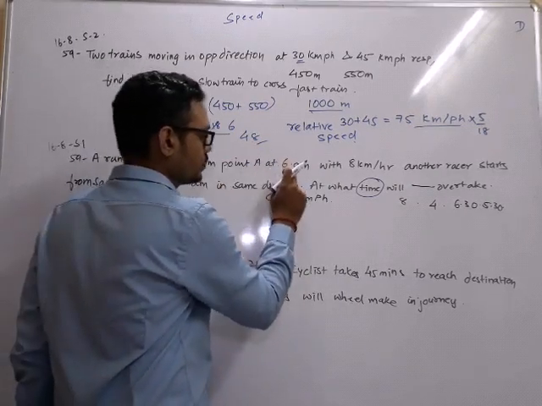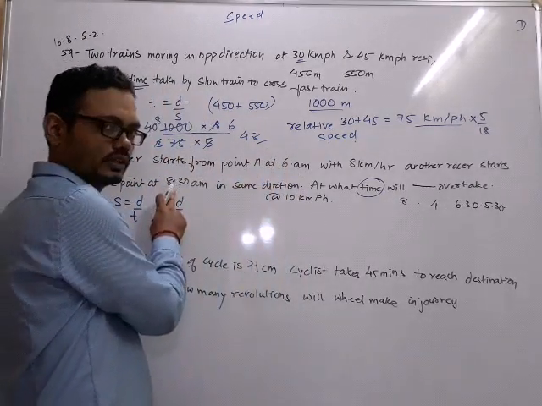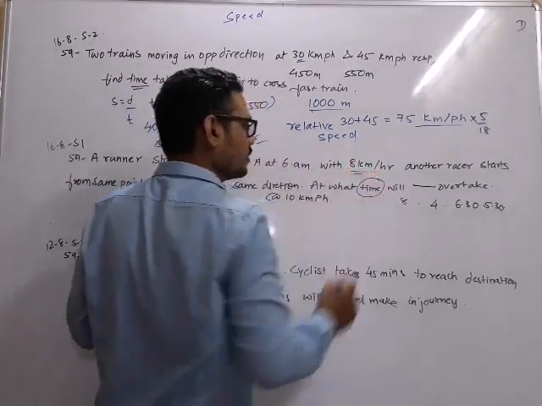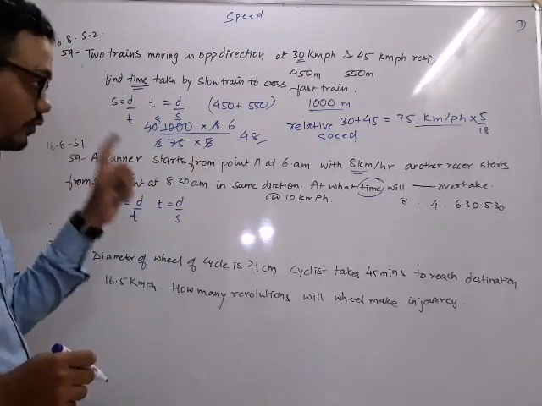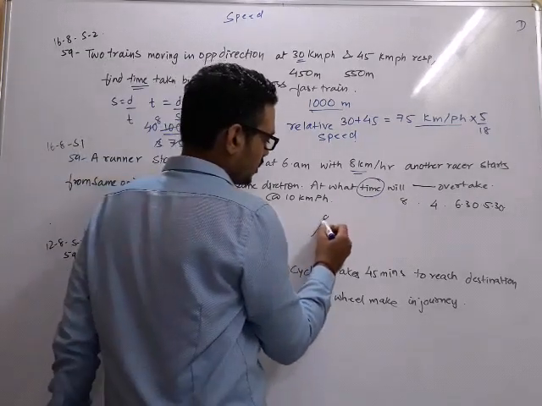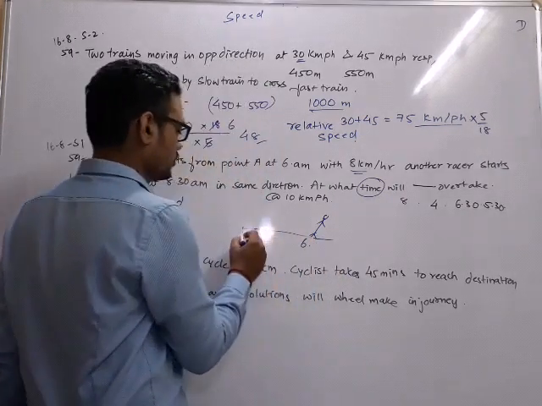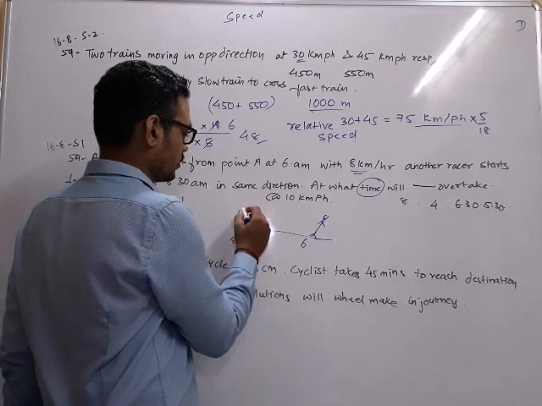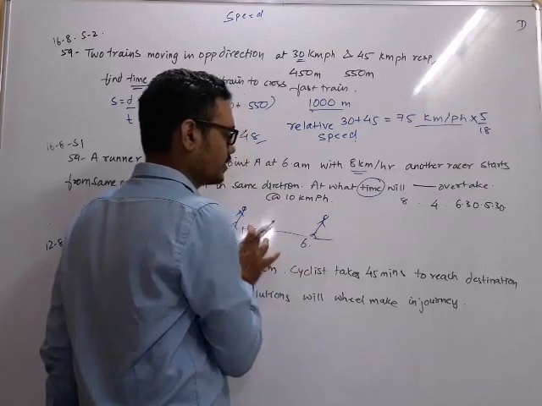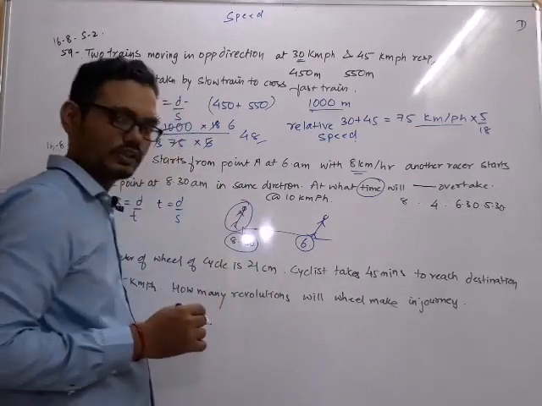we know that this person has started at 6 and this person is starting at 8:30. It means in 2.5 hours, how much distance can this person travel? That would be the distance that he has to cover. Logic, once again, this is a runner starting at 6. This is another runner starting at 8:30. Points are same. How much distance he would have covered till 8:30, from 6 o'clock till 8:30? That is the distance which he has to cover, second person.